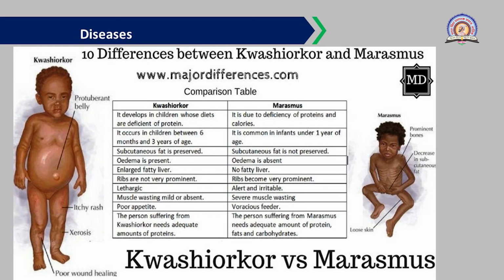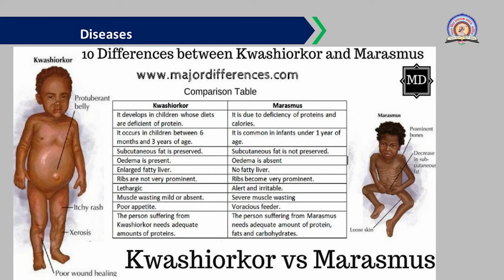Then oedema, that is swelling, is present in Kwashiorkor, and oedema is absolutely absent in marasmus. That is, the body is very thin and no swelling is there. Then in Kwashiorkor an enlarged fatty liver is seen, and because of this enlarged fatty liver, the belly appears like this, a protruded belly is observed here. No fatty liver is observed in marasmus. Then ribs are not very prominent in Kwashiorkor, as there is a deposition of fats over them, right? And the ribs are very prominently observed in marasmus, as there is no fat deposition there.